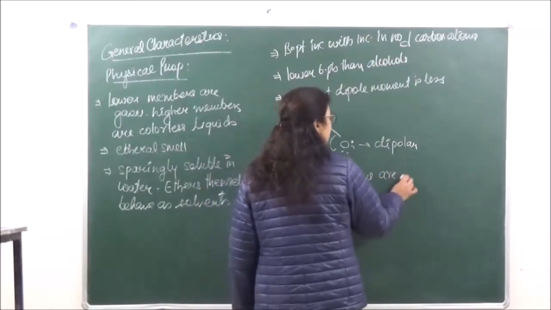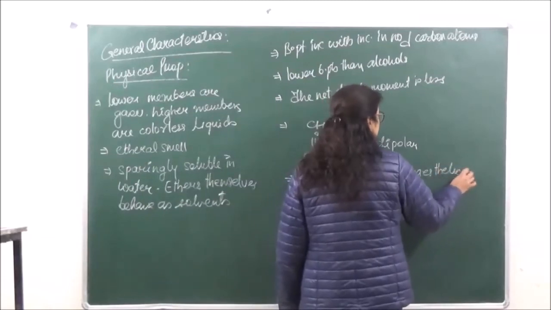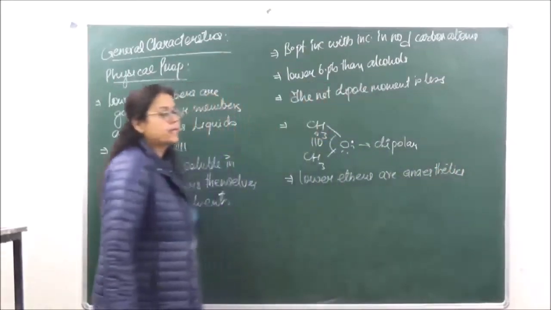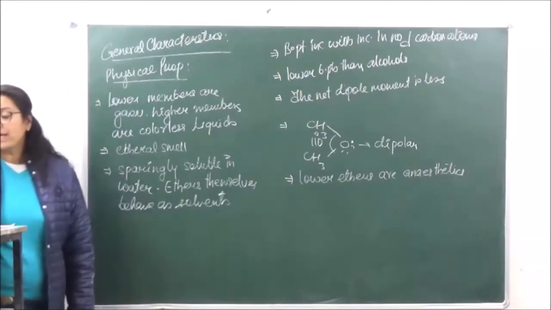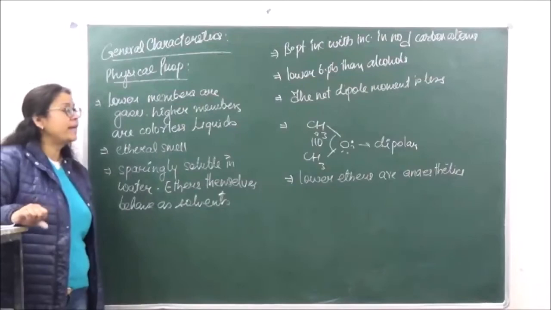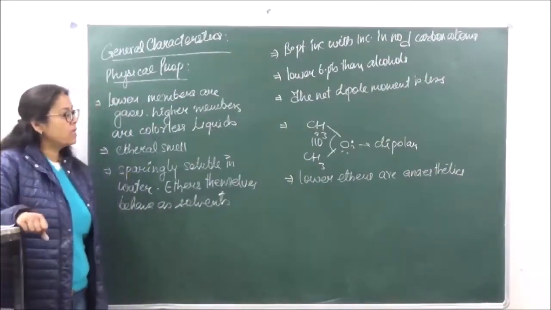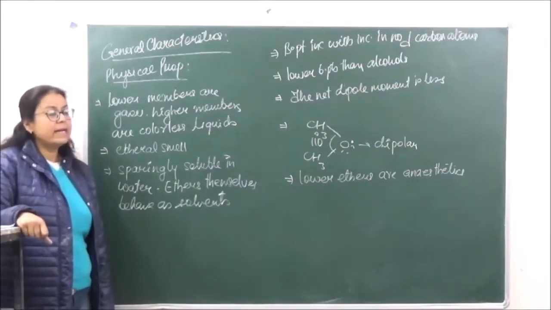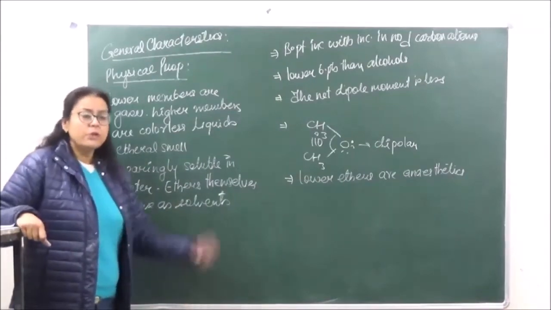Now the lower ethers are going to behave as good anesthetics. So they now generally replace carbon tetrachloride and chloroform, CHCl3, which was previously used as an anesthetic. You've already done in alkyl halides कि जो chloroform होता है, when it is exposed to air, it forms phosgene, which is a poisonous gas, because of which its use is now being reduced.